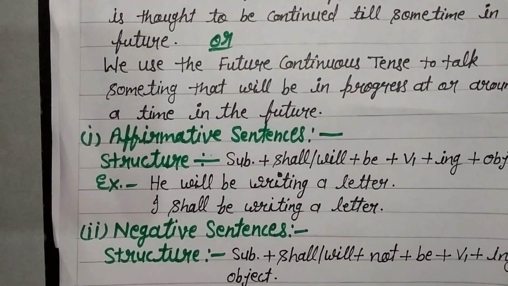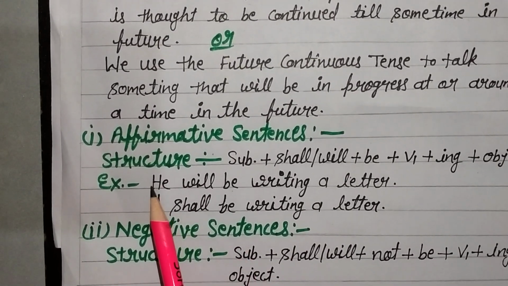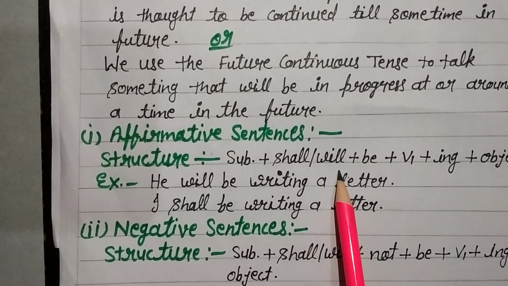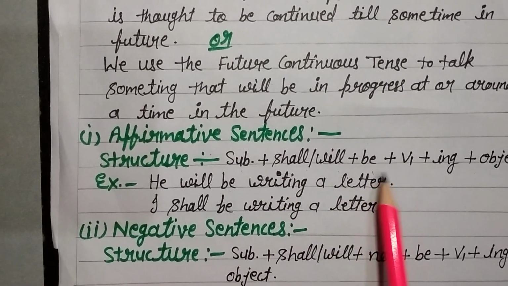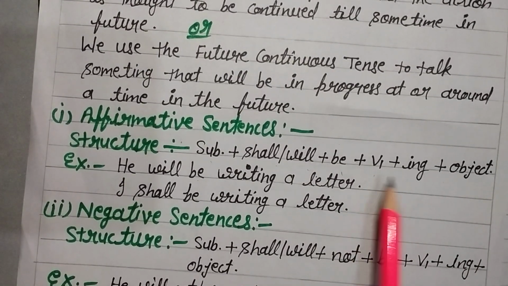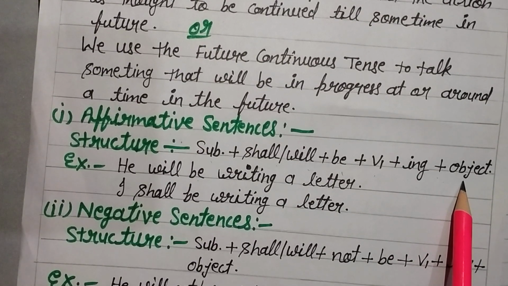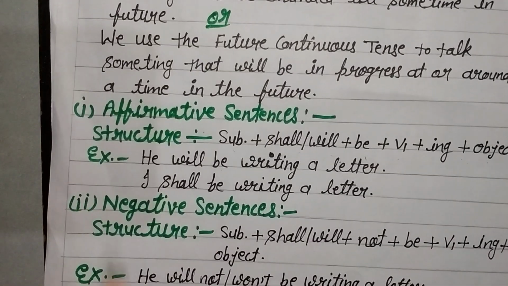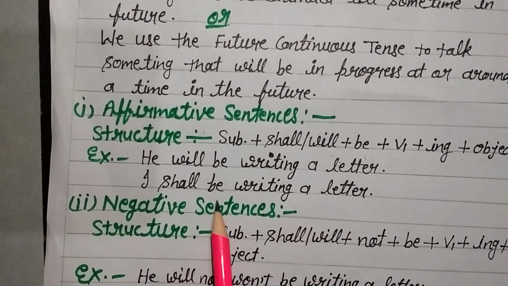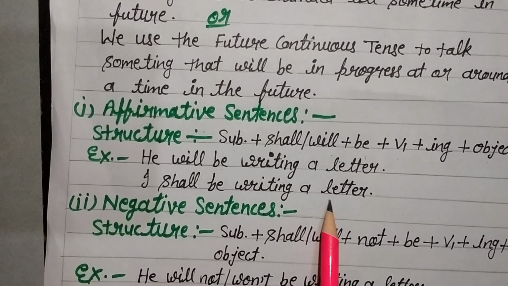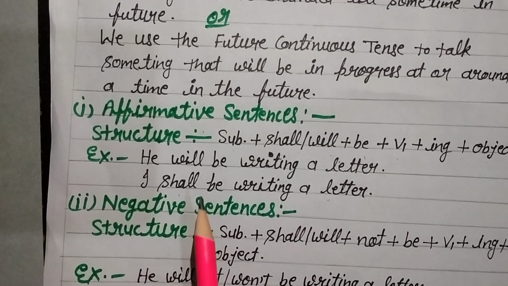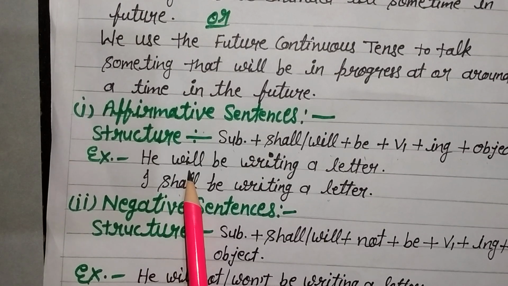So, the affirmative sentence. Structure: subject plus shall or will plus be plus ing form of the verb plus object. So example here: he will be writing a letter, I shall be writing a letter. We use shall with I and we, and for the rest of the nouns and pronouns we use will.